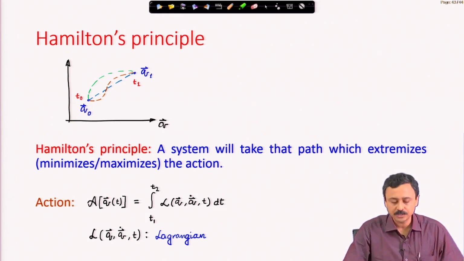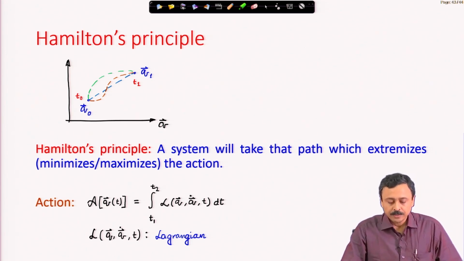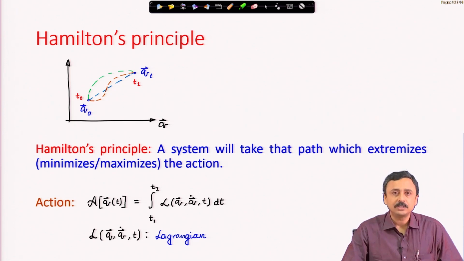Suppose it evolved from t1 to t2, therefore, it is an integral over time of a certain function. This function, the integrand, is known as the Lagrangian, to honor Joseph Louis Lagrange, who developed this form of mechanics. Okay, Lagrangian, fine. What is the Lagrangian? Then we need to know. Now, that is dependent on the system we are looking at.